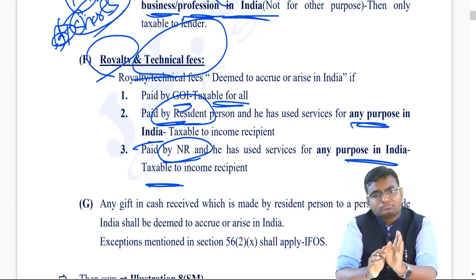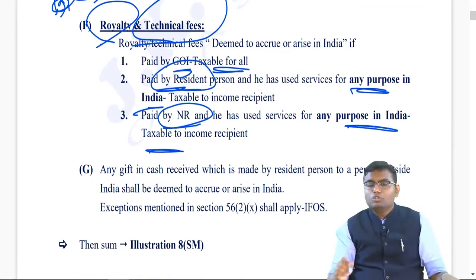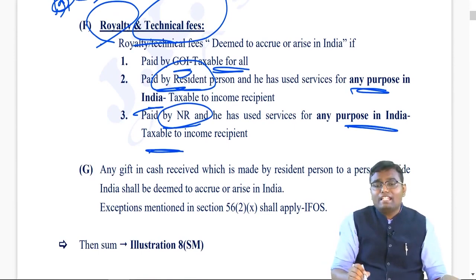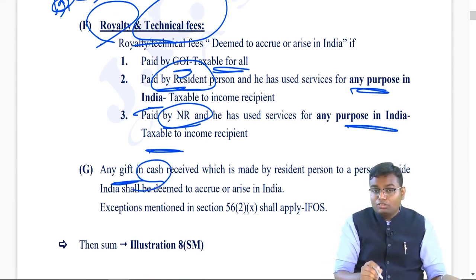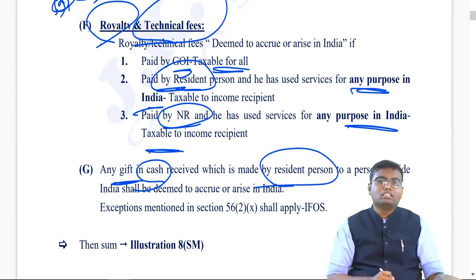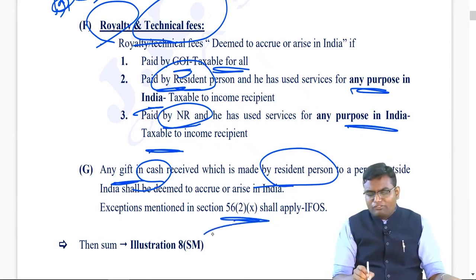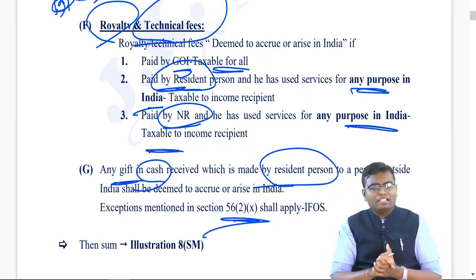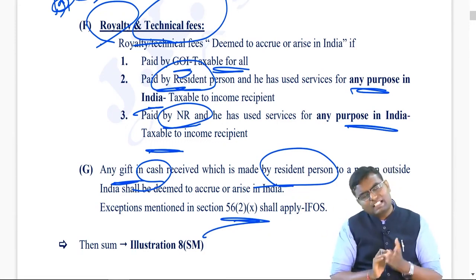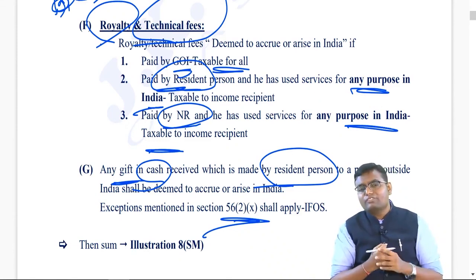The last point. You are a non-resident. You are outside India, but you are receiving any gift in cash, not in kind, gift in cash from a resident person. Then that gift income will be taxable to you in India. It will be deemed to accrue or arise in India. The exception of 56(2)(x), that is if received from a relative, not taxable. If received at the time of marriage, not taxable, and so on. That is applicable. But if for any other purpose, if a resident person is giving a gift to a non-resident, it is always taxable.